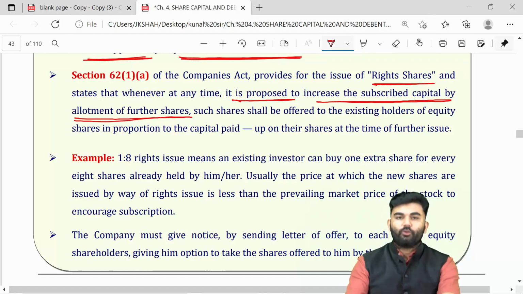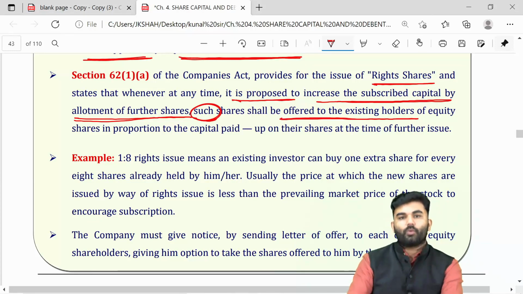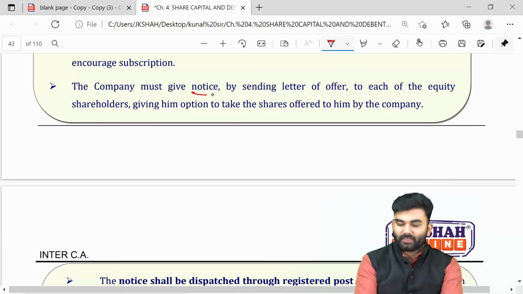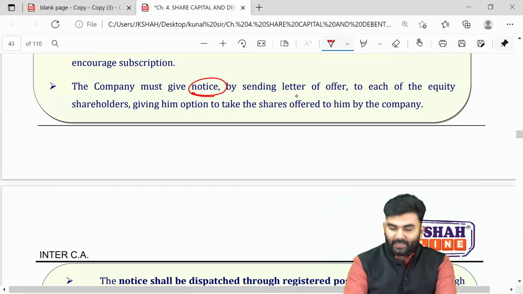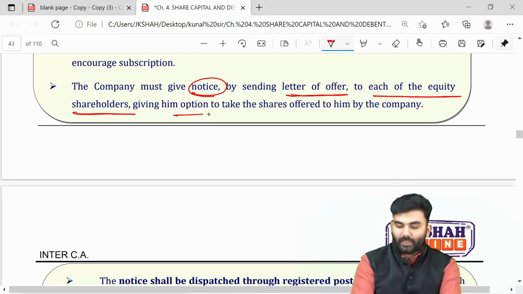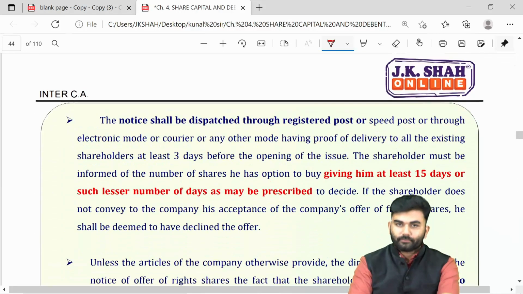The company over here will be allotting further shares. Such shares which are being further allotted shall be first offered to the existing equity shareholders. Over here, the company will first give a notice to the existing equity shareholders by sending them a letter of offer. Such letter of offer will be given to every equity shareholder, wherein it is upon that equity shareholder whether he wants to accept the offer or not.